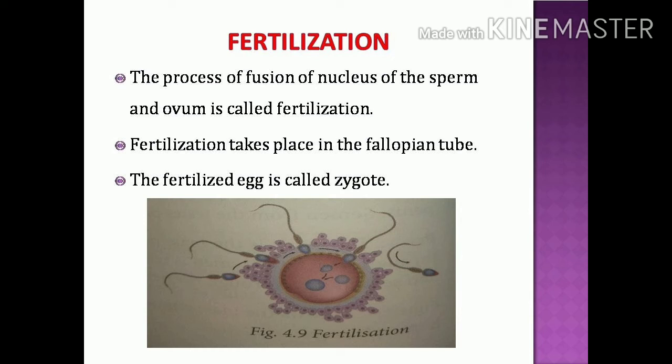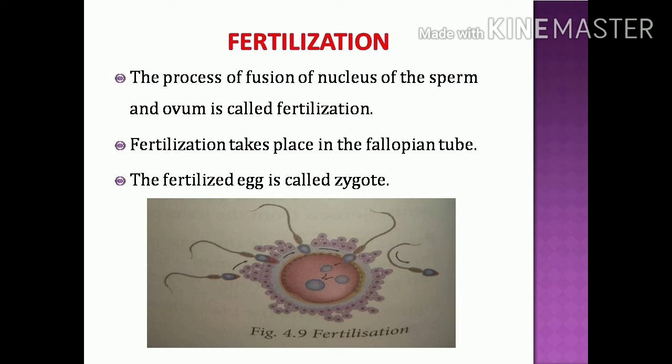So, when they reach the oviduct region, if the egg is released at the same time, only one sperm is able to fuse with the egg, not all the sperm. During fertilization, the head part of the sperm penetrates the egg and the tail is left behind.